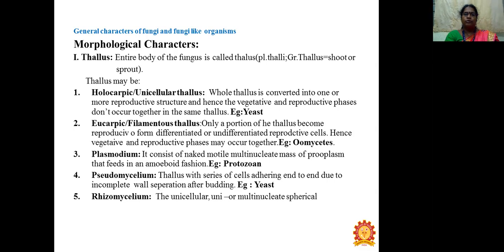Example, protozoan. Pseudomycelium: the thallus with a series of cells adhering without wall separation. Example, yeast. Rhizomycelium: the unicellular or uni- or multinucleate spherical thallus with rudimentary mycelium only to absorb nutrients. Example, Chytridium.